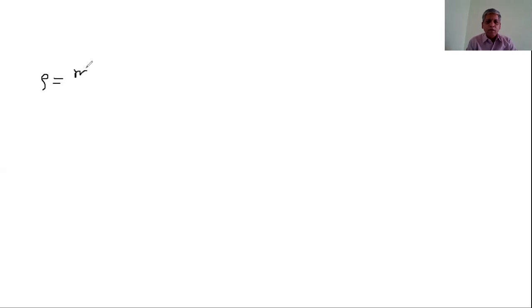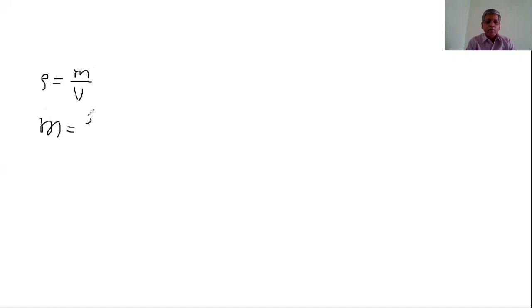mass upon volume. If m is the mass of the liquid column and V is the volume of that liquid column, then the mass is equal to density into volume.